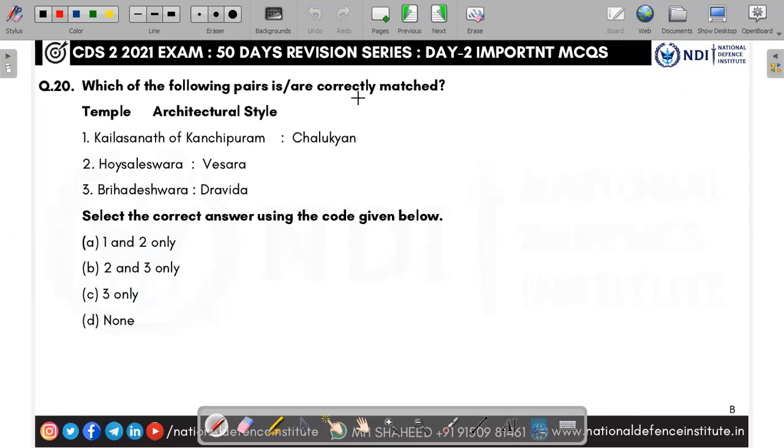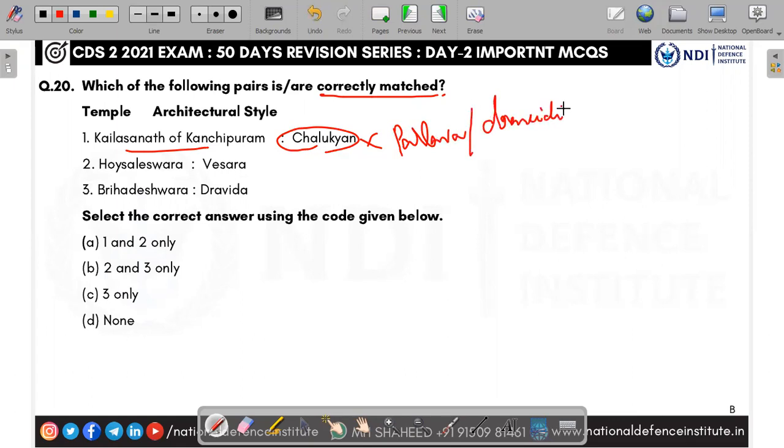Next, which of the following are correctly matched? They have given the temple and the architecture style. Kailashnath temple of Kanchipuram, Chalukyan? No, it is Pallava style or Dravidian style. The first one is wrong. The Kailashnath temple was built by Narasimhavarman I of the Pallava dynasty, and it is of Dravidian style.